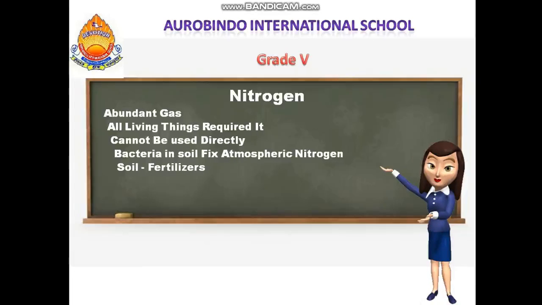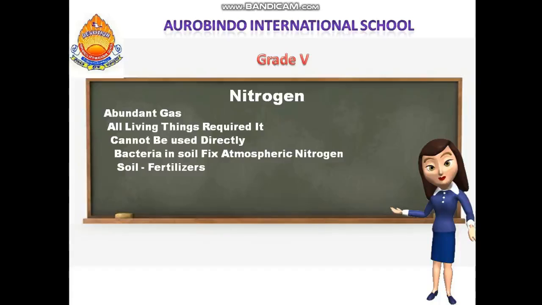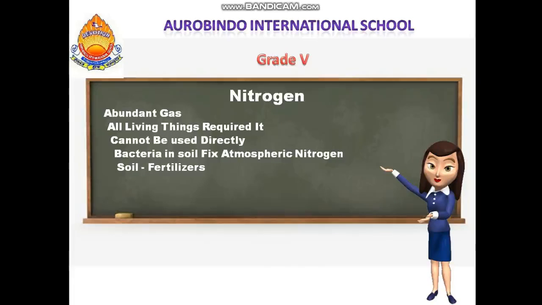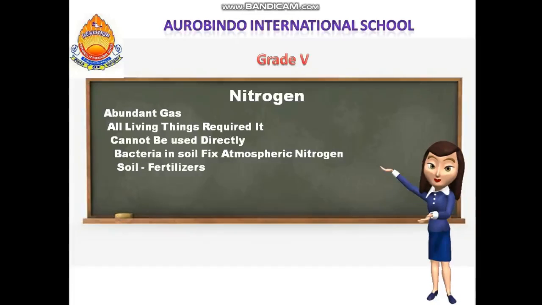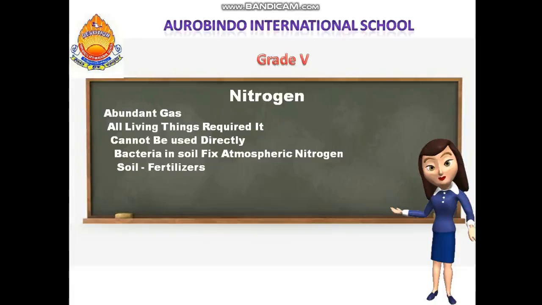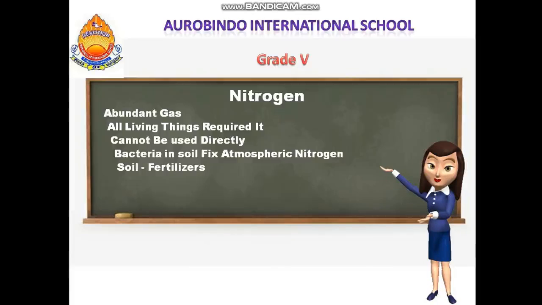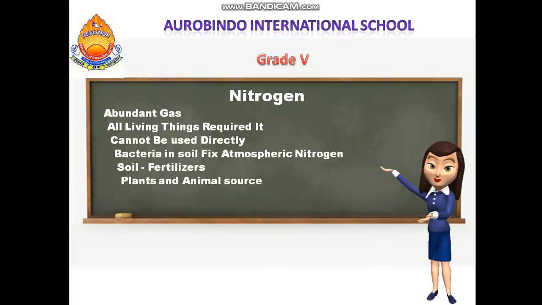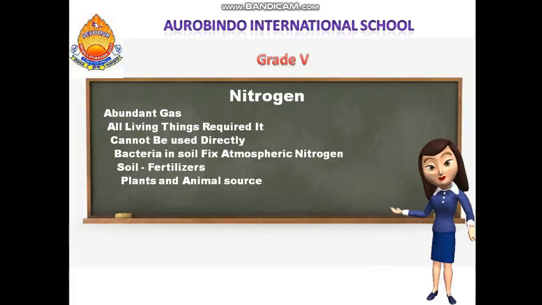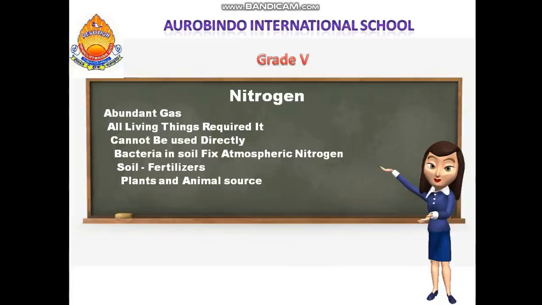The bacteria present in the soil comes into contact with atmospheric nitrogen, and that nitrogen is used up by the plants. Nitrogen can also be added to the soil by means of fertilizers. Human beings and animals get nitrogen only from plant and animal sources.